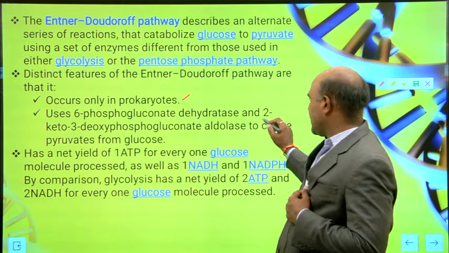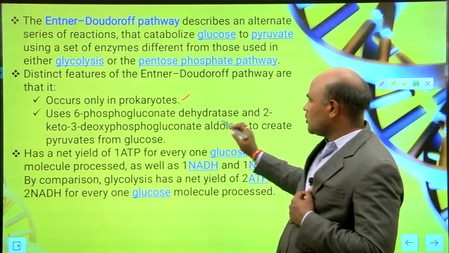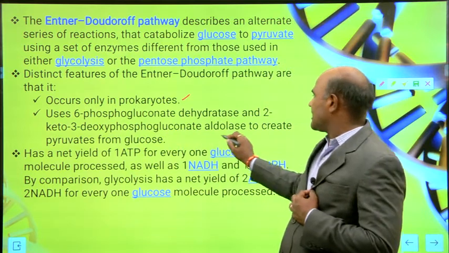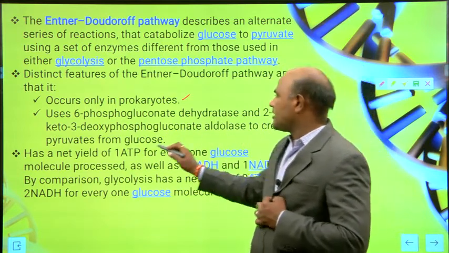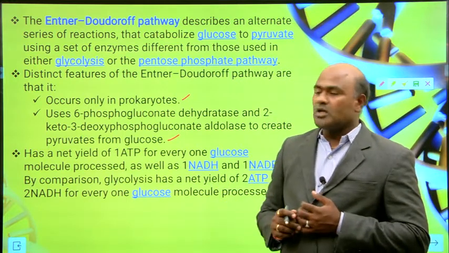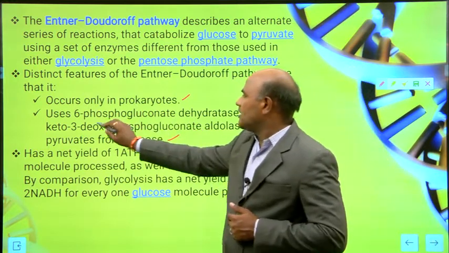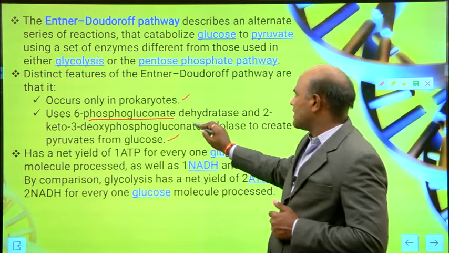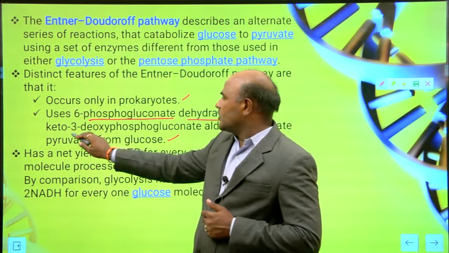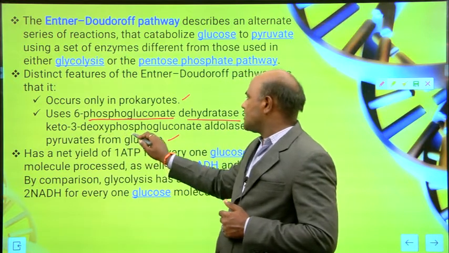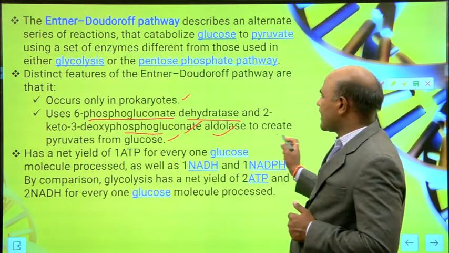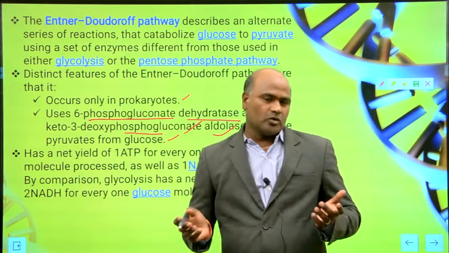The enzymes involved here are 6-phosphogluconate dehydratase and 2-keto-3-deoxyphosphogluconate aldolase, to create pyruvate from glucose.